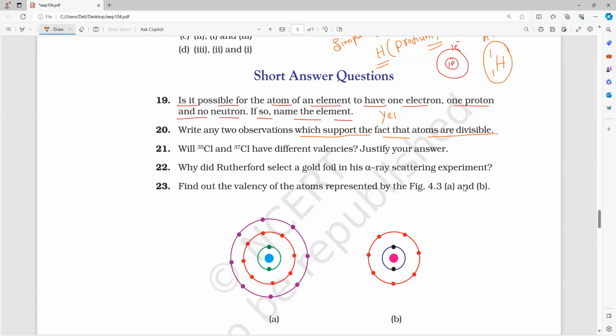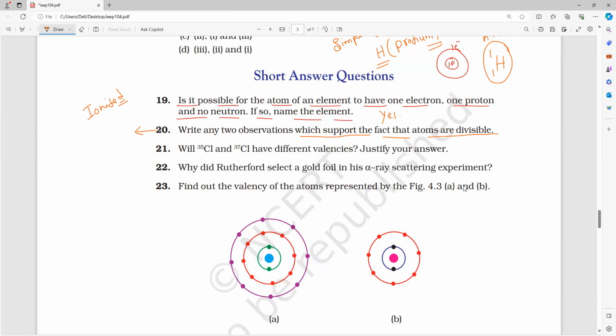So from that, what we can say is that is the first fact. They can be ionized, they can be charged, which indicates that electrons are removed from them. Electrons are removed means atoms are divisible or not? Yes or no, guys? Yes. So write it fast. First point: atoms can be ionized.